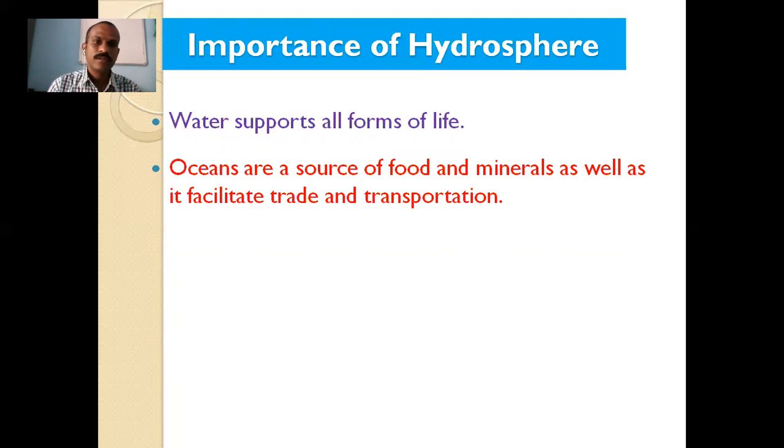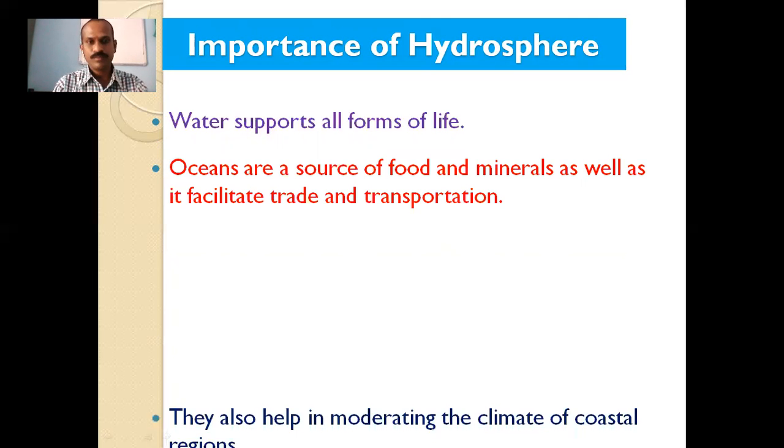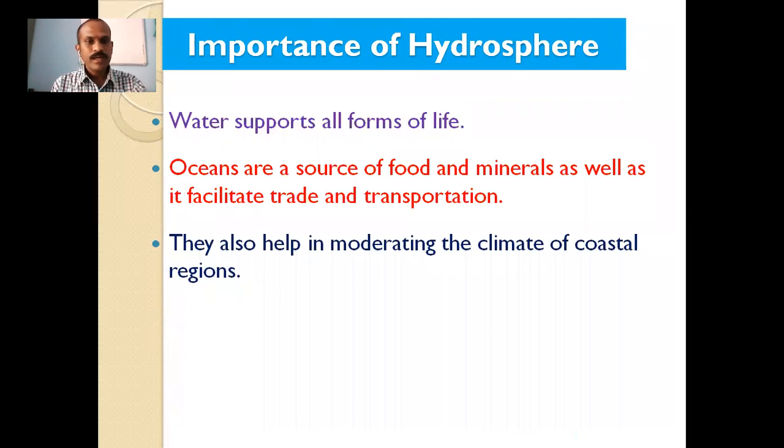It also facilitates transportation. Ships and boats are there, so we can transport from place to place. That is another importance of the hydrosphere. They also help in moderating the climate of coastal regions.